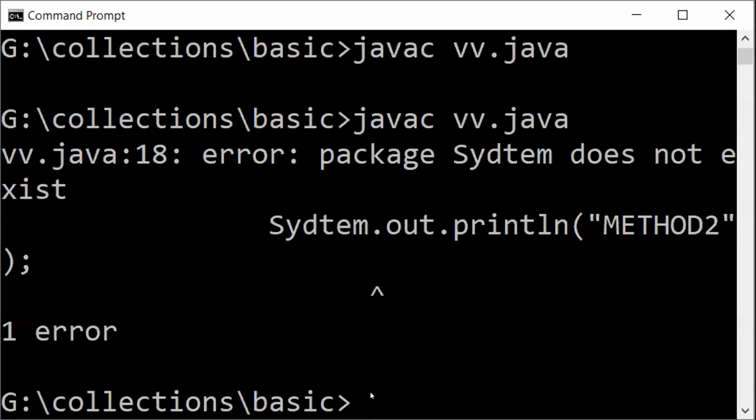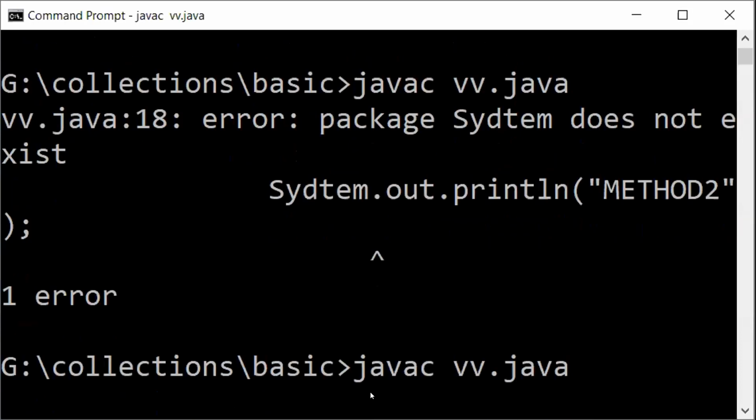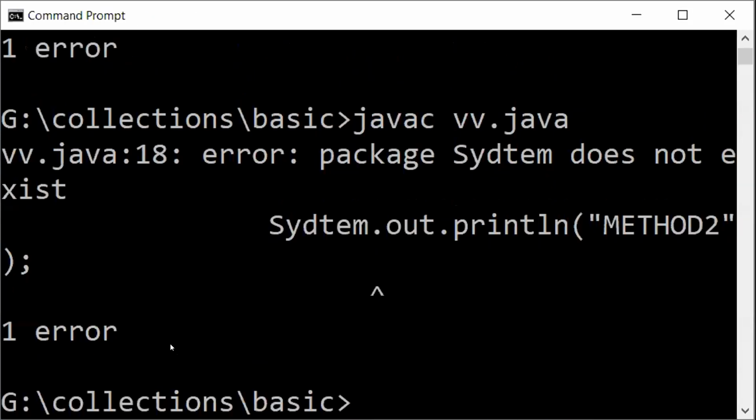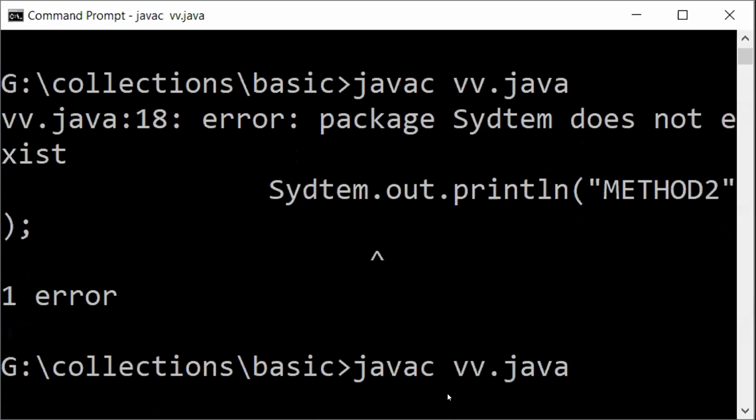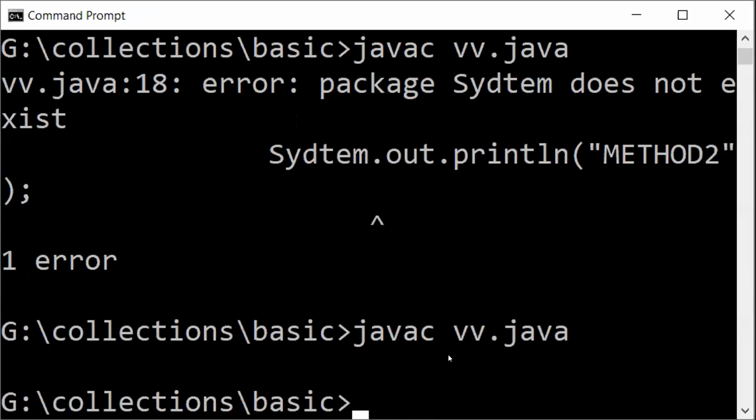Control S, go back here. See here, now we are able to fix it.